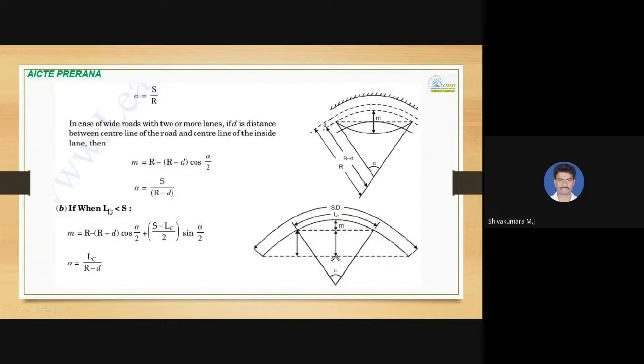If the length of the curve is less than the required sight distance, in such a case you can use this formula: m equal to R minus d into 1 minus cos alpha by 2, plus S minus Lc divided by 2 into sin alpha by 2. You can calculate alpha as Lc divided by R minus d. This is the deviation angle.